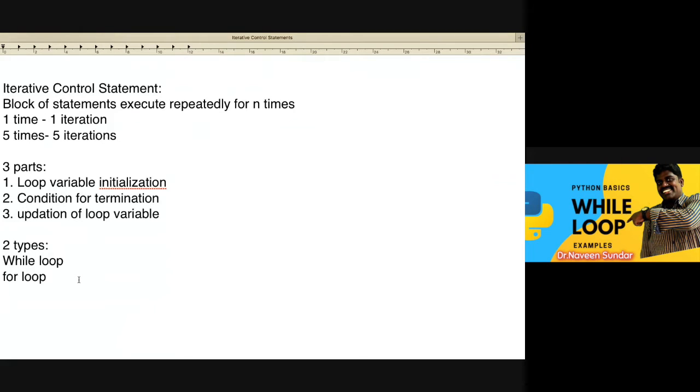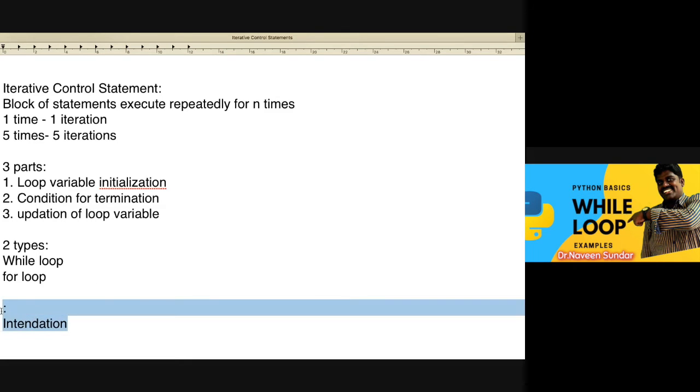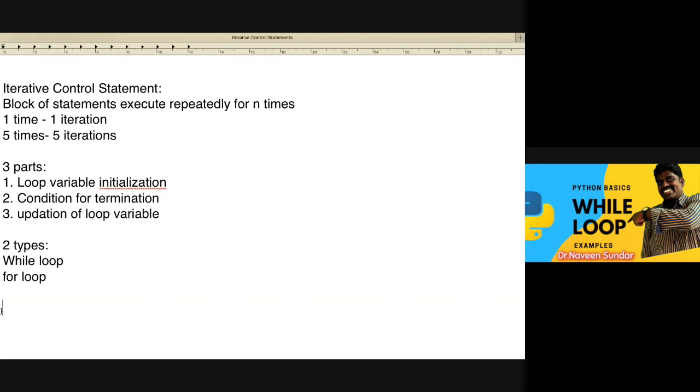In Python, we are not going to use these curly braces. Instead, we use a colon and then indentation. Indentation means four spaces, which will be allotted automatically. That is how we write the syntax for the while loop.